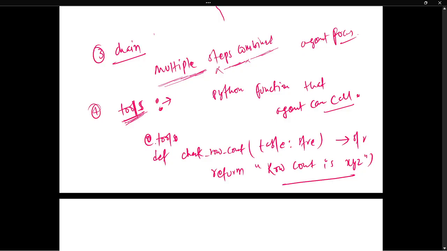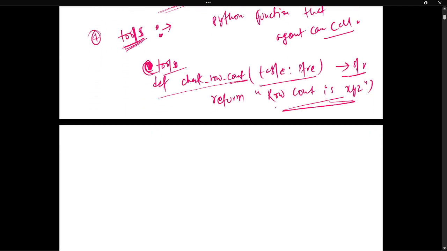First we write the decorator @tool, which indicates that this is a tool. Then you write the Python function, define check_row_count. We pass the table as a string and get a string back, returning that the row count is some number. That is the tool. This way we define a tool.